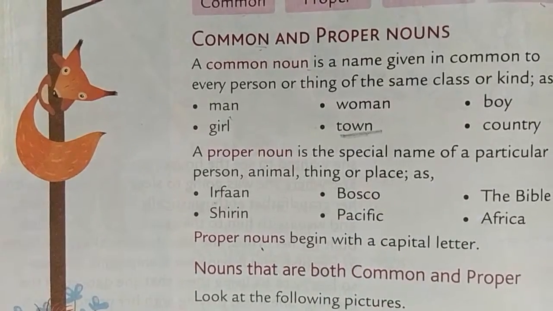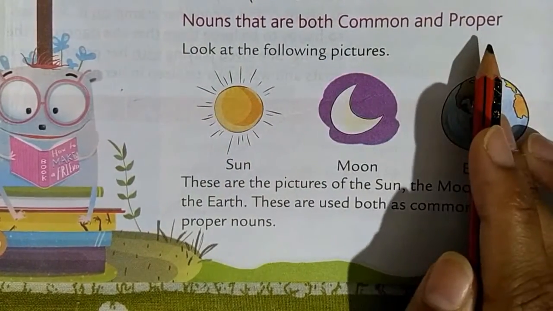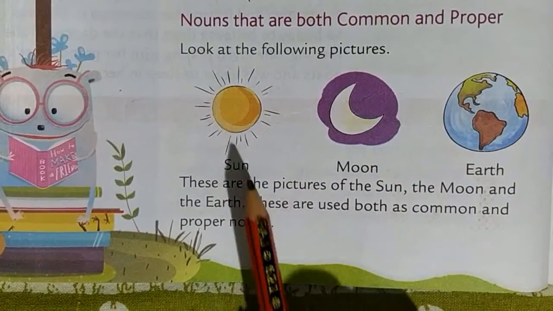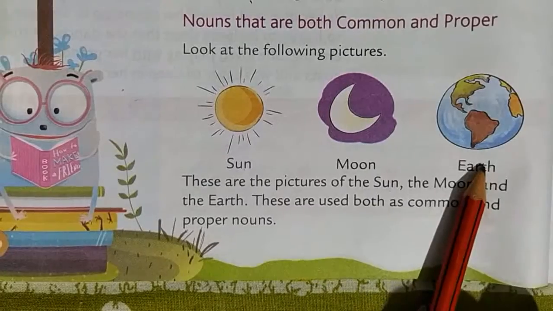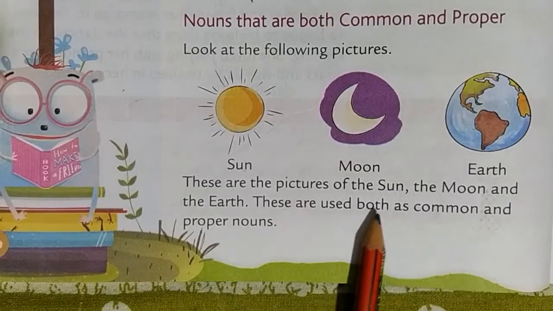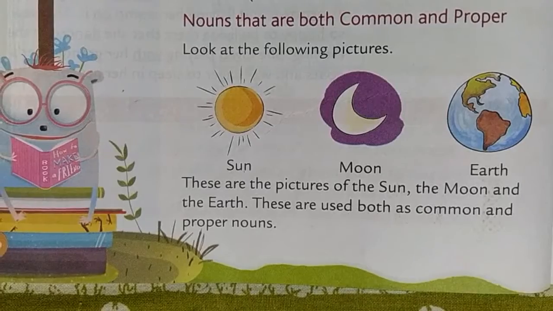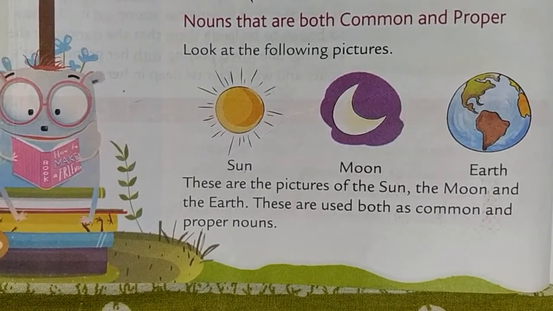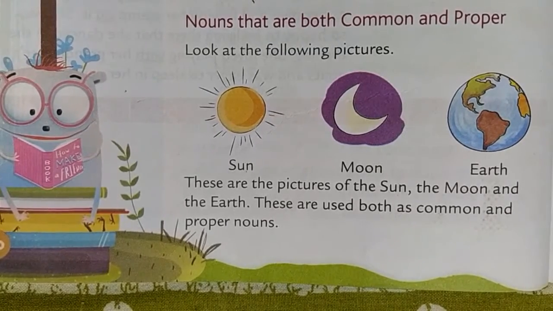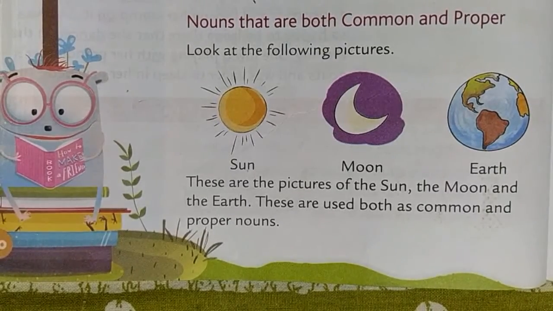See, now we will see nouns that are both common and proper. Now you can see the pictures: sun, moon, and earth. These are the pictures of the sun, the moon, and the earth. These are used both as common and proper nouns. They can come in common noun also and they can come in proper noun also. So there are other nouns that can be in both common and proper. But there are some nouns that can only be proper and some nouns that can only be common.